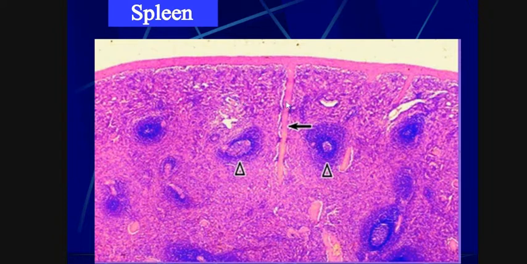This is the spleen, its microscopic structure. This is the medullary region, this is the cortical region.